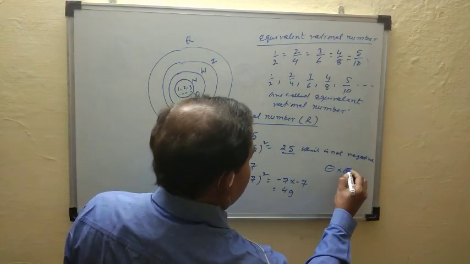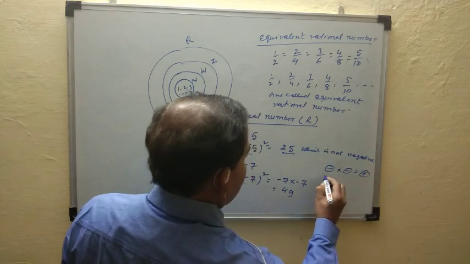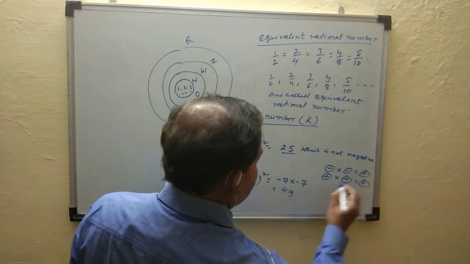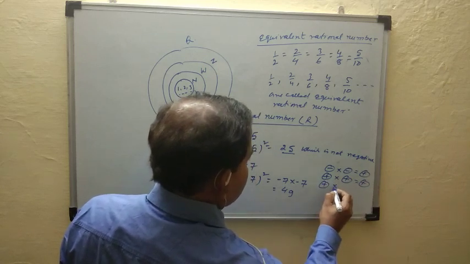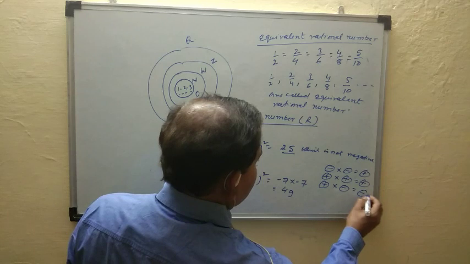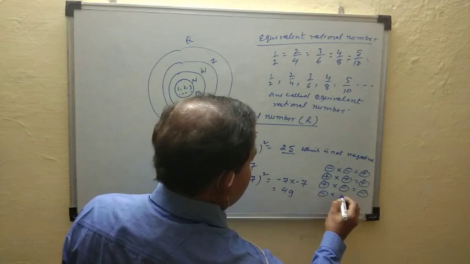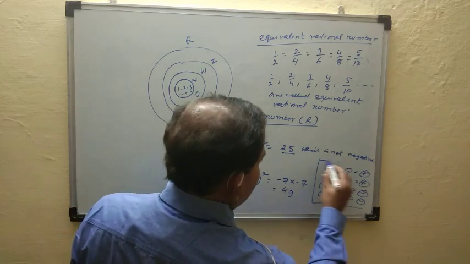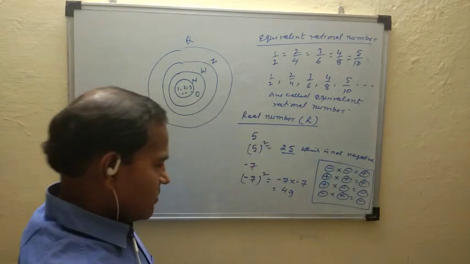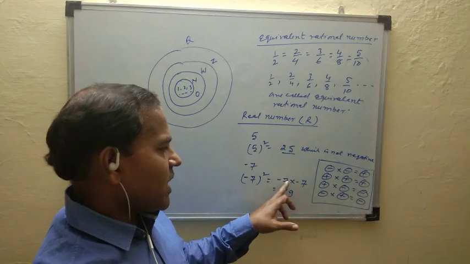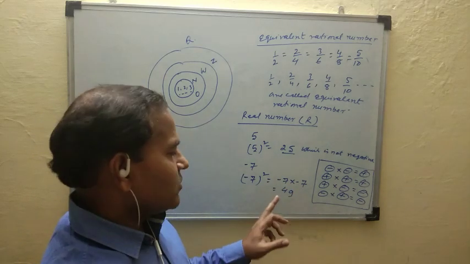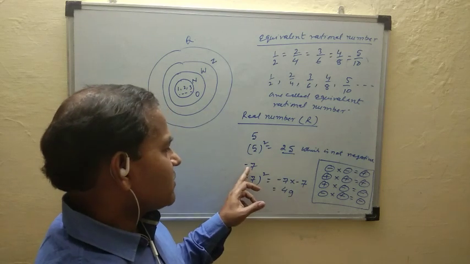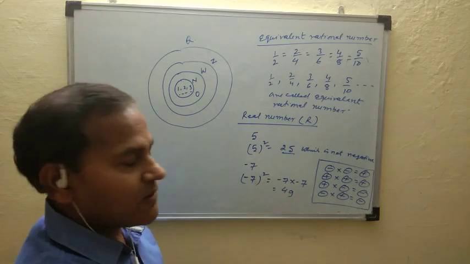Minus into minus becomes plus, plus into plus also becomes plus, plus into minus becomes minus, or minus into plus is equal to minus. Already you know. So here minus into minus becomes plus, and 7 times 7 is 49. This 49 is non-negative. So -7 is a real number.